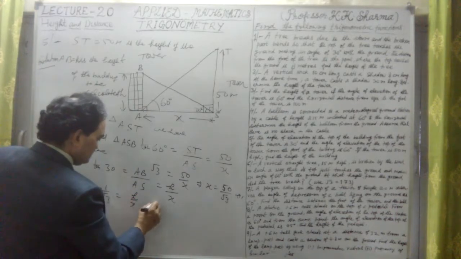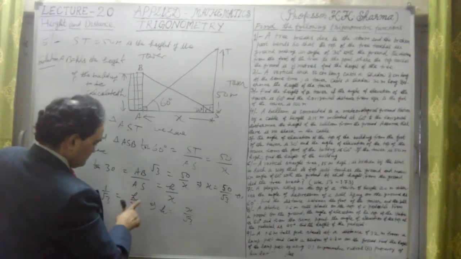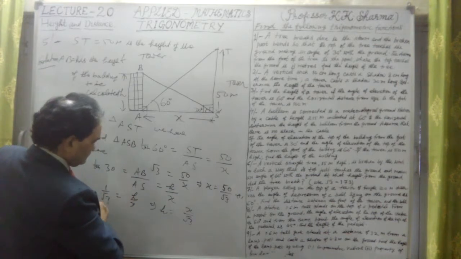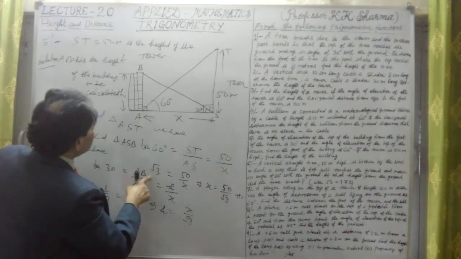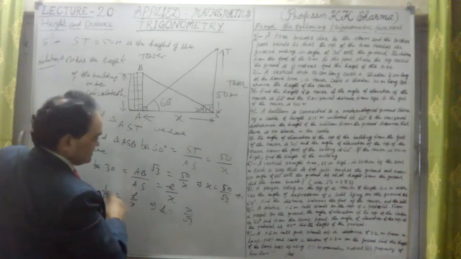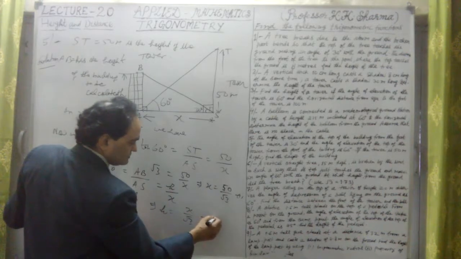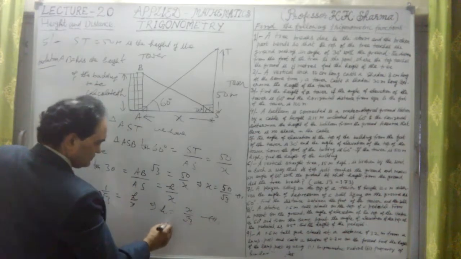H equal to, this implies that H we have to find out. H equal to X upon root 3. Try to understand. H equal to X upon root 3. AB is H. This is base is X. H equal to X upon. Now value of X we have to substitute from the first equation to the second.